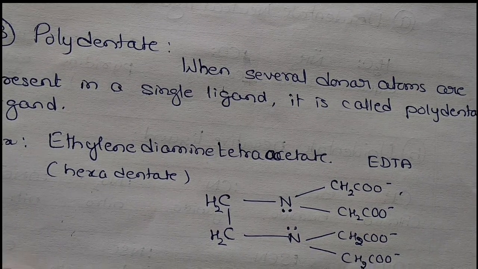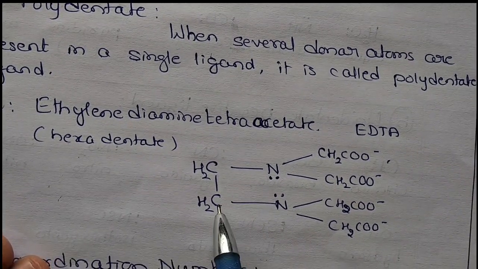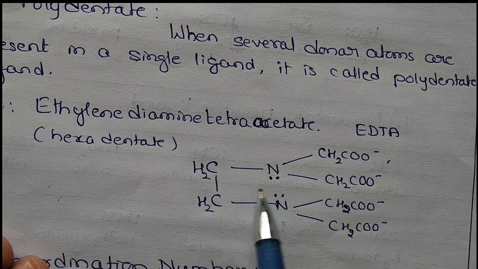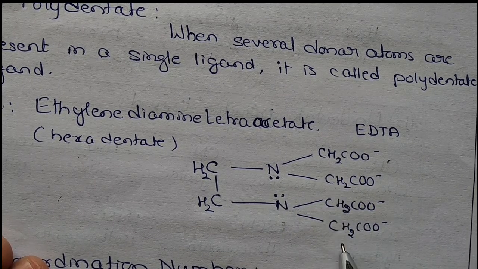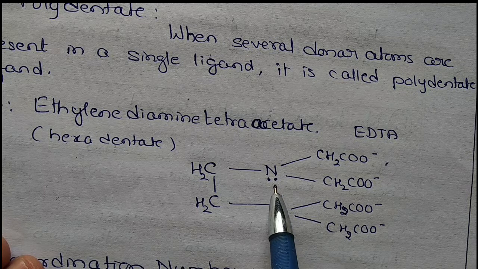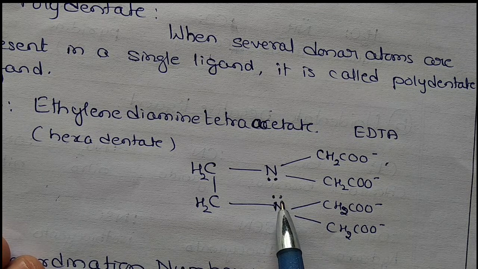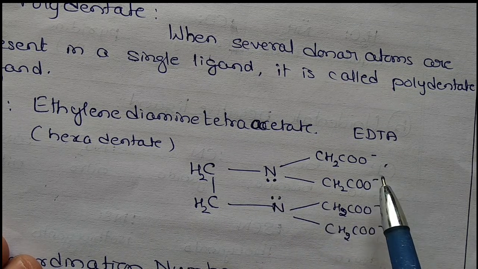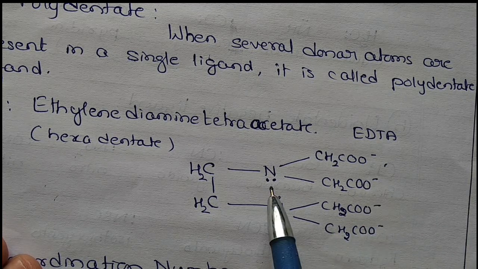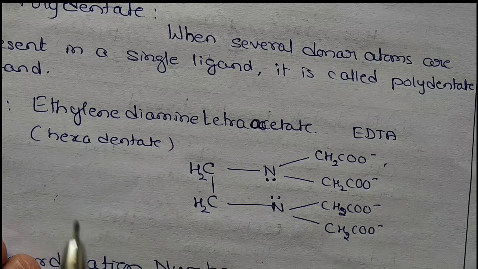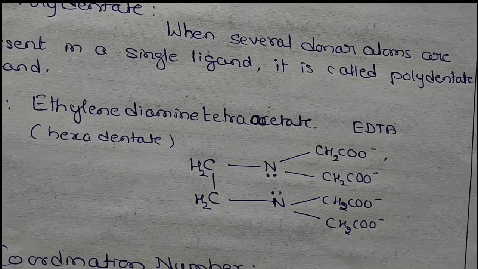Normally this is asked in exams. So CH2, ethylene diamine, two nitrogen groups, and tetraacetate, tetra means 4, so 1 2 3 4 acetate ions are there. This is one donor atom, this is another donor atom, that makes two. So oxygen 1 2 3 4, four oxygen donor atoms are there, so totally 4 plus 2 is 6, it is a hexadentate ligand. Okay, so this is about the polydentate ligand.